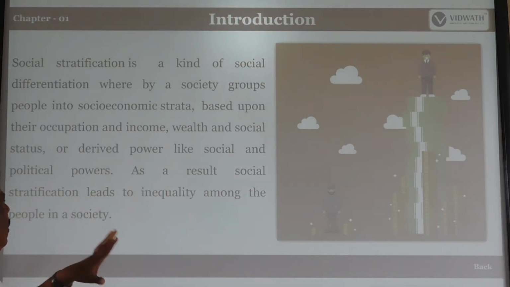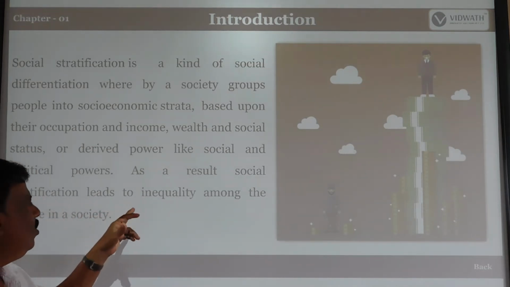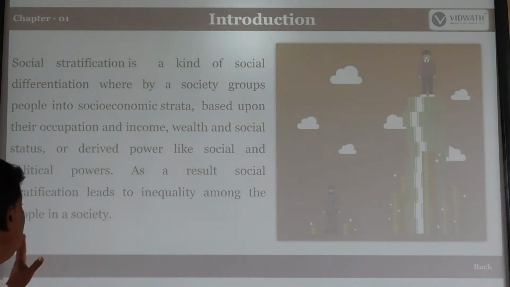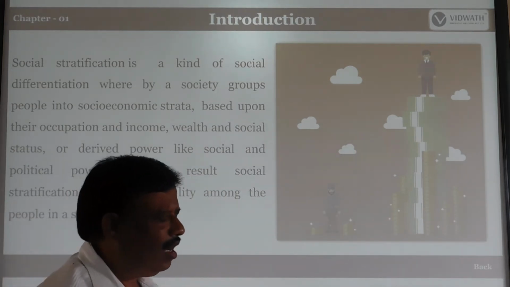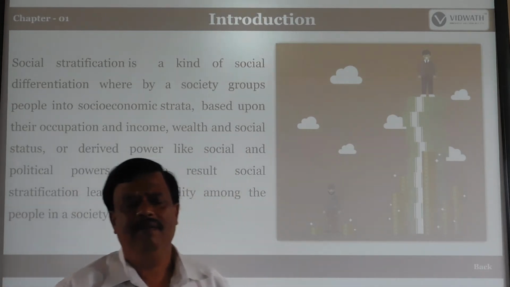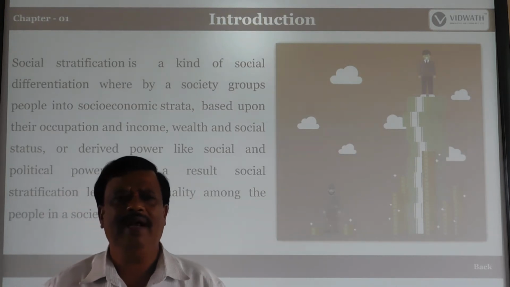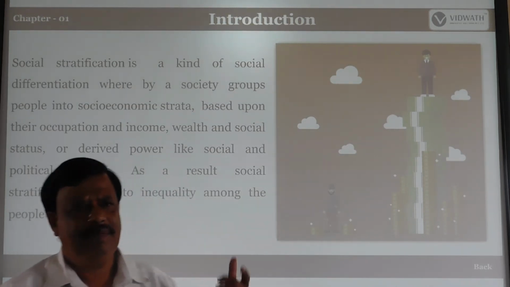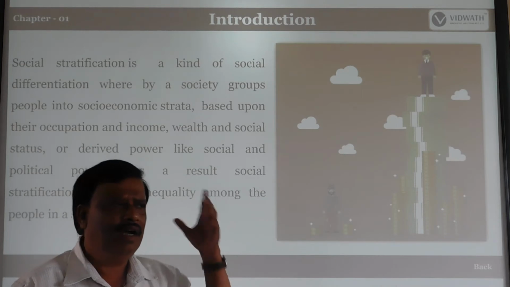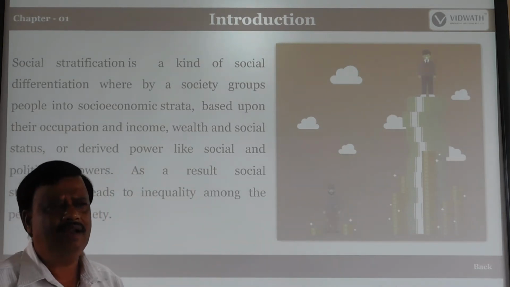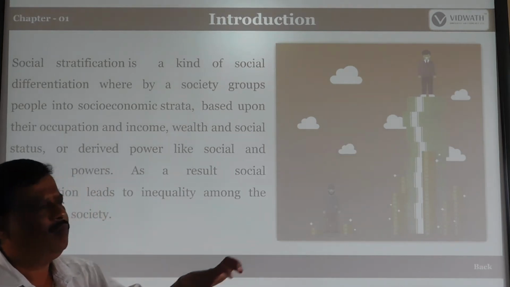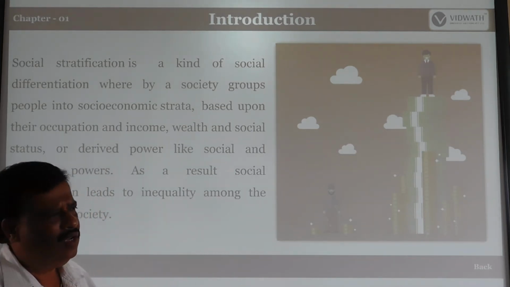As a result, social stratification leads to inequality among the people in a society. So these are the main factors to divide people of our society: higher or lower, rich or poor, social status or none, political power or no power.